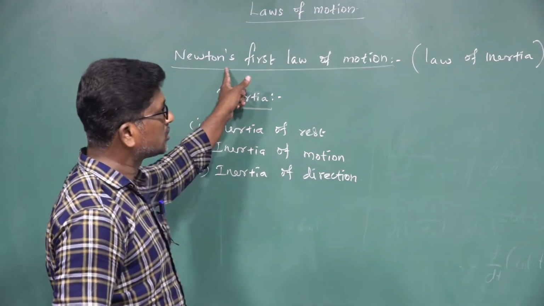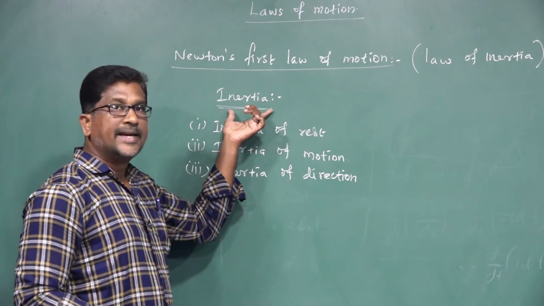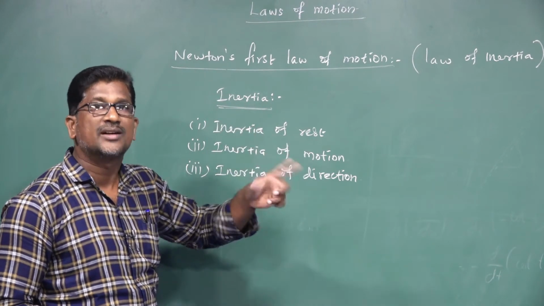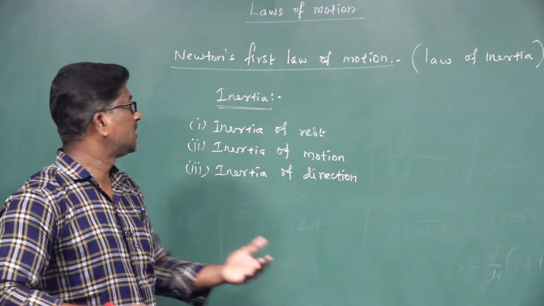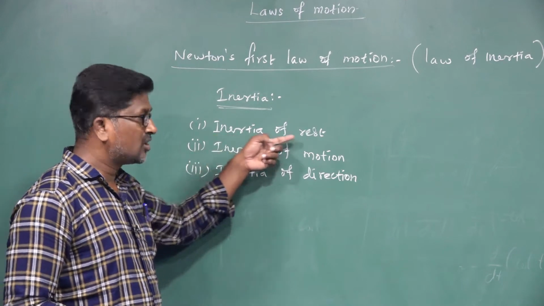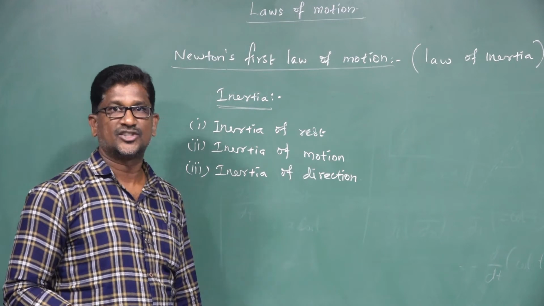Newton's first law of motion is also known as the law of inertia. What is inertia? The inability of a body to change its state of rest or motion or direction by itself is known as inertia. There are three types of inertia: inertia of rest, inertia of motion, and inertia of direction.